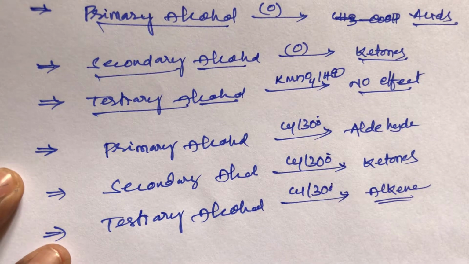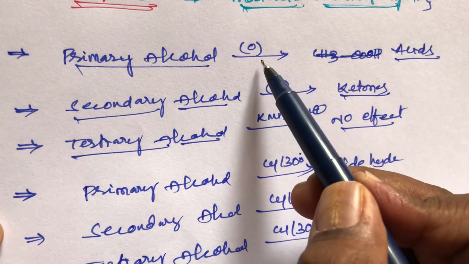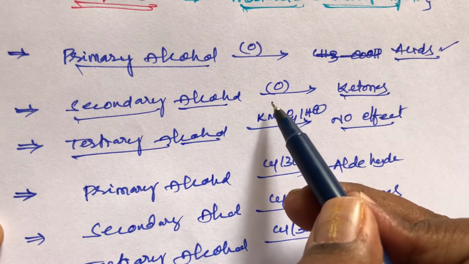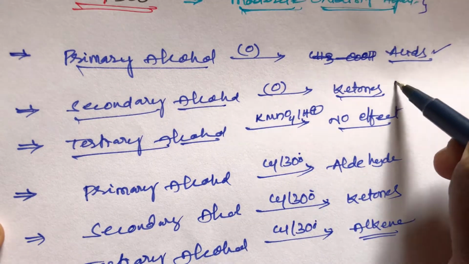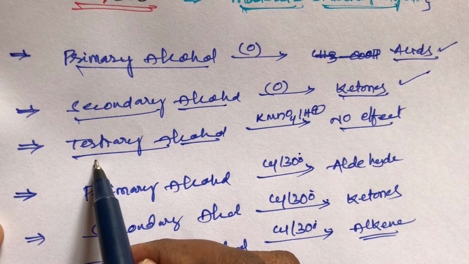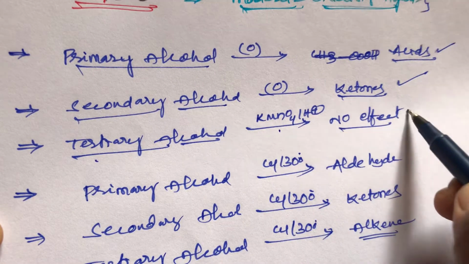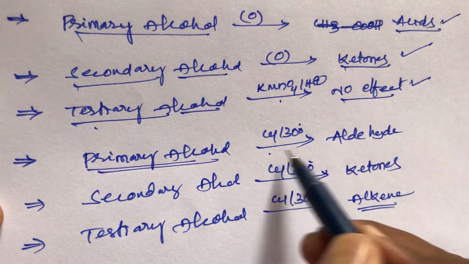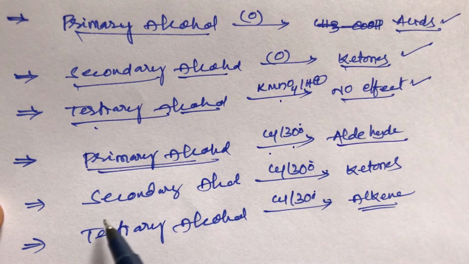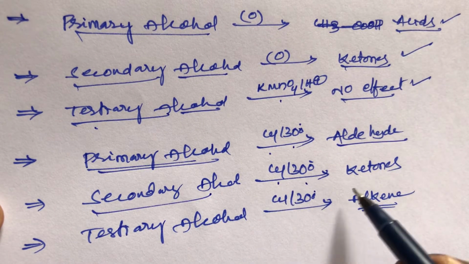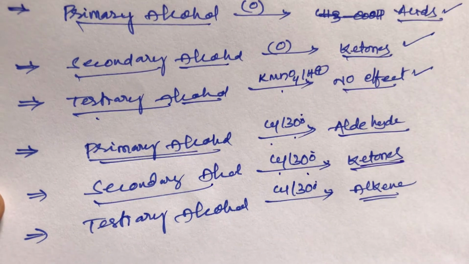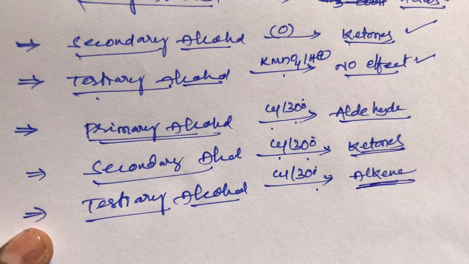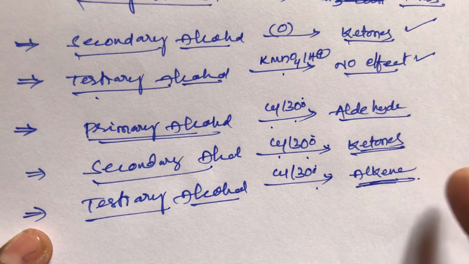So primary alcohols on oxidation with KMnO4 or K2Cr2O7 give acid. Secondary alcohols give ketones. Tertiary alcohols with KMnO4, what happens? There is no reaction, no effect. But the second case: primary alcohol on oxidation with copper at 300 degrees centigrade gives aldehydes. Secondary alcohols give ketones. And tertiary alcohols give alkenes. In this step there is dehydration, student, that is, water is eliminated.